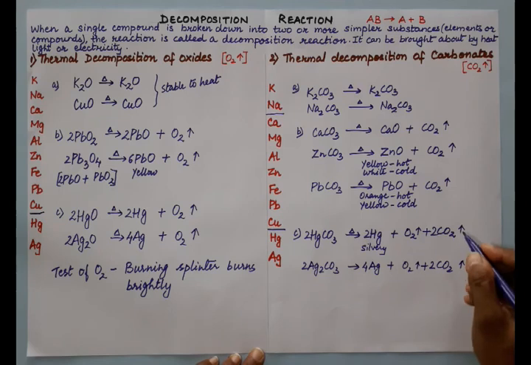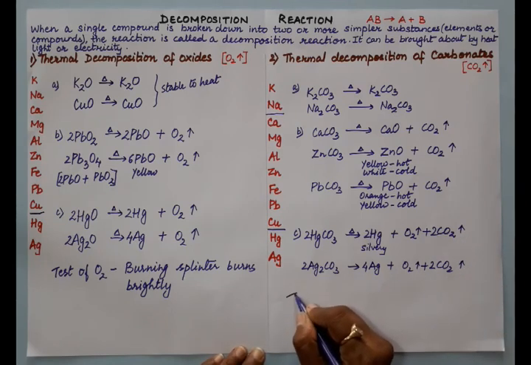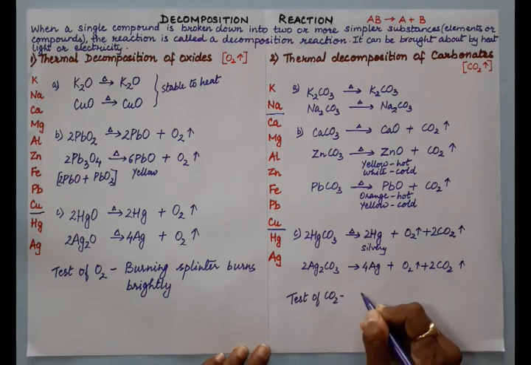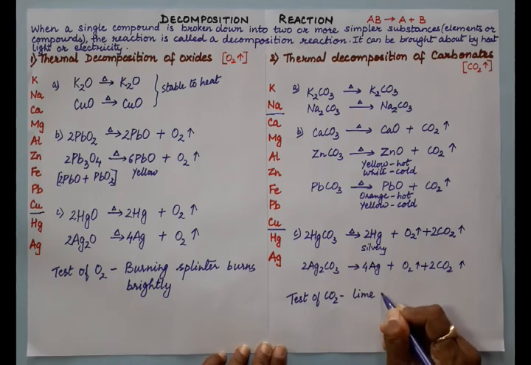Now in this case, what is the test of carbon dioxide? So test of CO2: lime water turns milky.